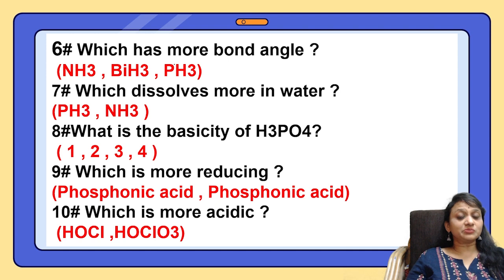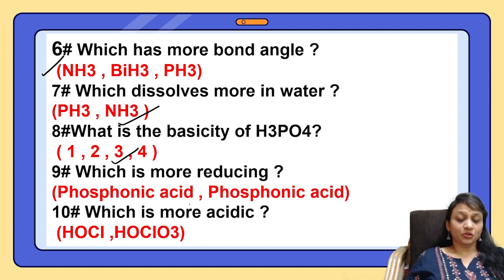Bond angle, right? Ammonia, bismuth or phosphine, whichever has the lone pair of electrons. When I see ammonia, it is the answer. Which dissolves more in water? Whichever has hydrogen bonding, ammonia is the answer. What is the basicity of H3PO4? 3 is the answer.